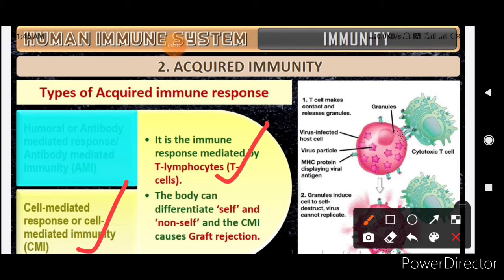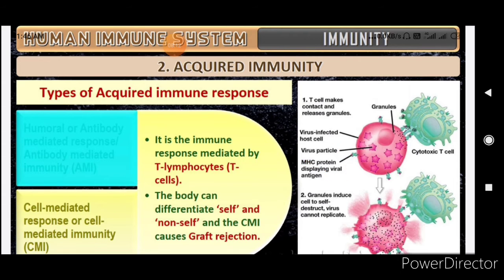Now in cell mediated immunity, okay, cell mediated immune response, it is the immune response mediated by the T lymphocytes. Okay, the body can differentiate between self and non-self, and the CMI causes the graft rejection. Okay, it will not accept the things which are foreign to the body.